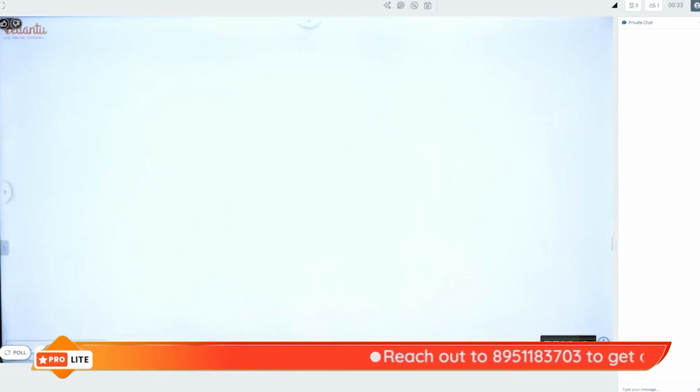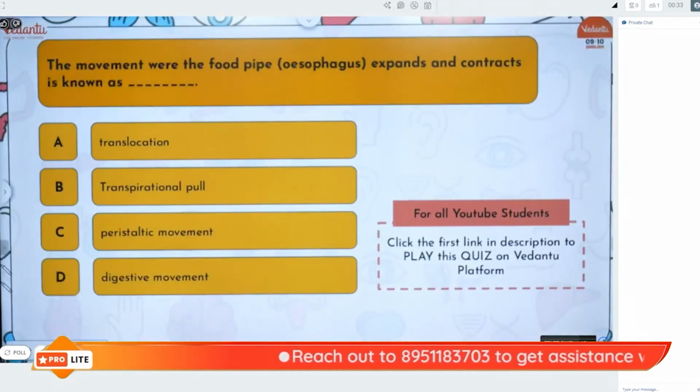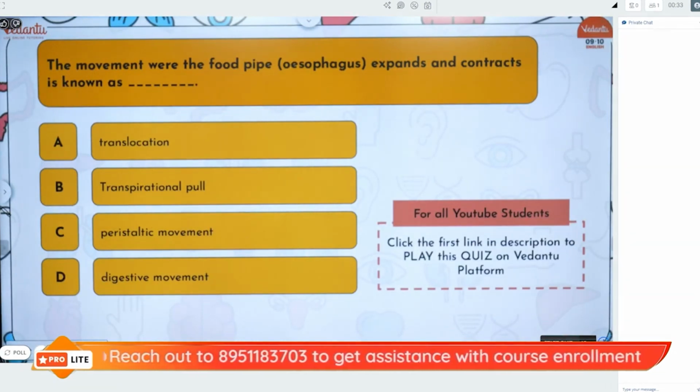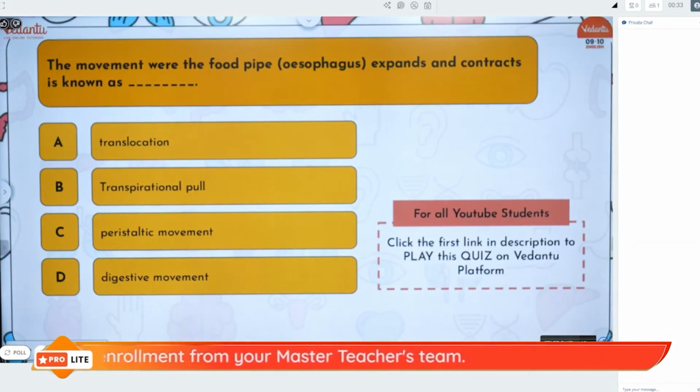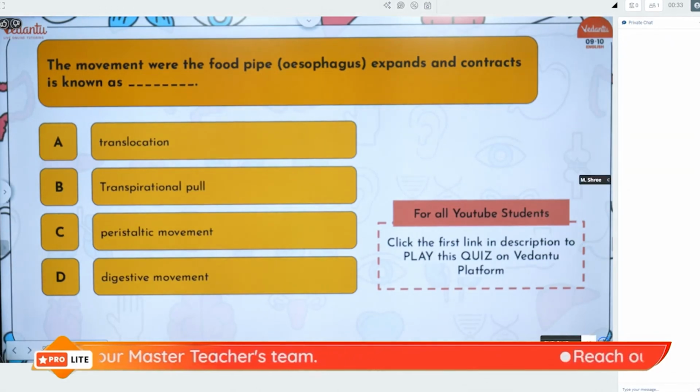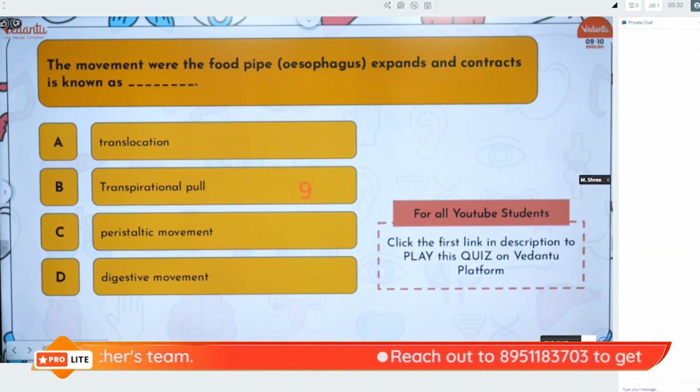Good one. Next one: the movement where the food pipe expands and contracts is known as, I already told you the name of the process. Is it translocation, transpirational pull, peristaltic movement, or digestive movement? Super easy, so only 15 seconds. 3, 2, 1, go. What is the movement where the food pipe expands and contracts called?